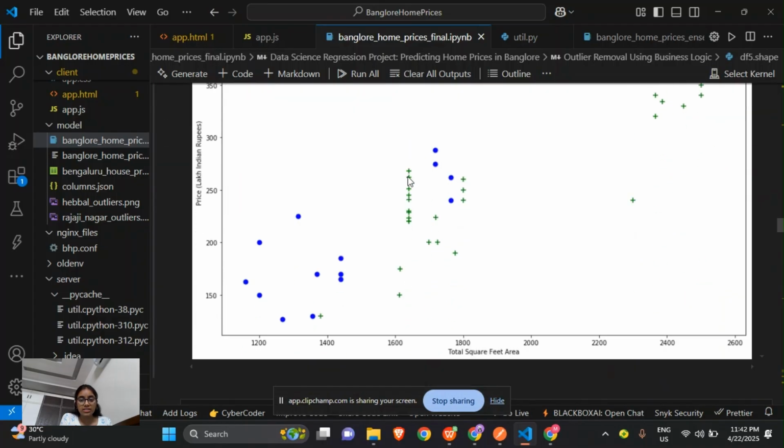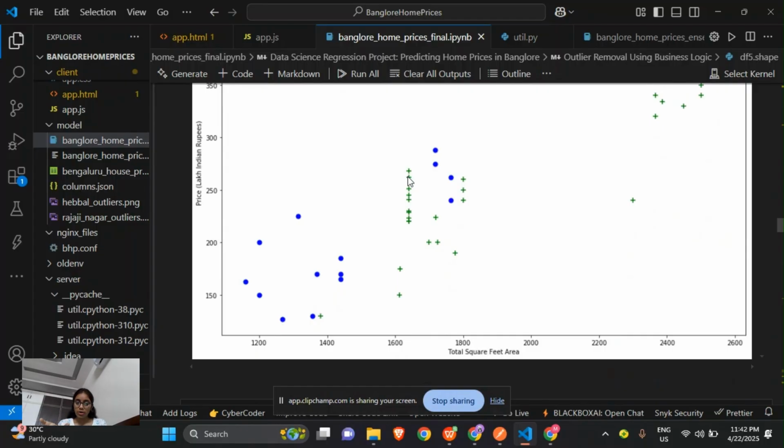In Rajaji Nagar, we can see how the 2 BHK and 3 BHK prices are ranging. We call our plotting for Rajaji Nagar, where the 2 BHK represents the houses as blue dots and the 3 BHK as green plus signs.